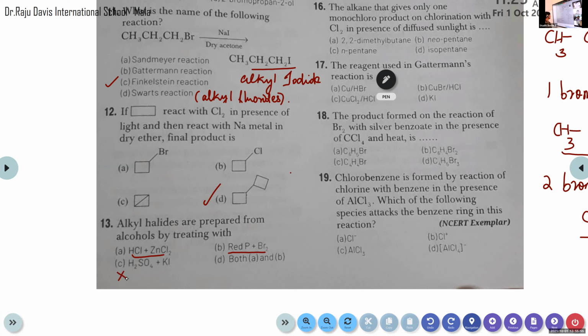Option C does not belong to this type. So which is the correct answer, children? Among A, B, C and D, which one? Option D. HCl in the presence of zinc chloride and red phosphorus in the presence of bromine, both these reagents will produce alkyl halides from alcohols.